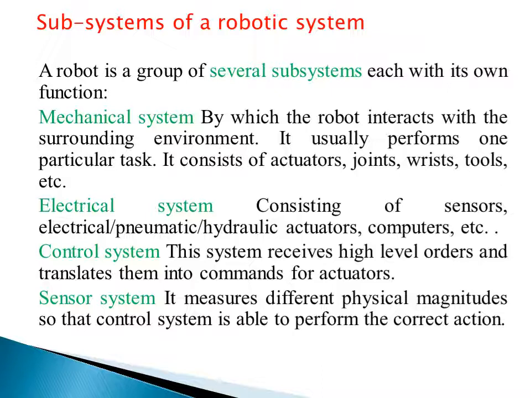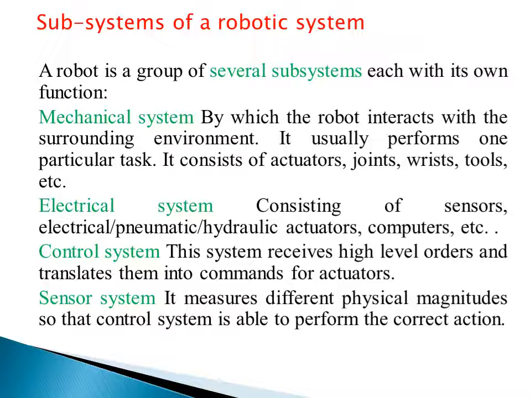Similarly, with the help of a robotic system, there are subsystems also. The first one is the mechanical system. It means a complete manipulator. So the manipulator is basically our mechanical system by which the robot interacts with the surrounding environment. It usually performs one particular task. It consists of actuators, joints, wrist, tool, etc. So these are basically the complete hardware of the robot, right?